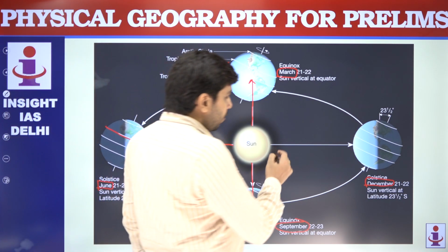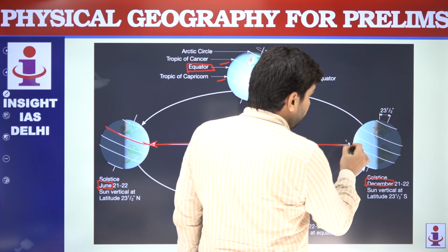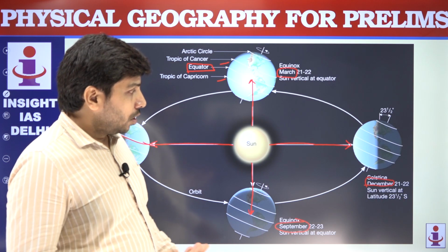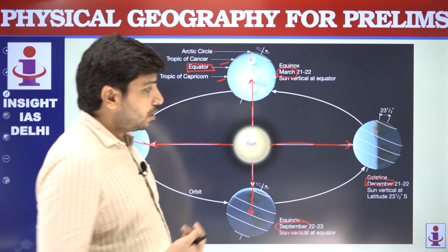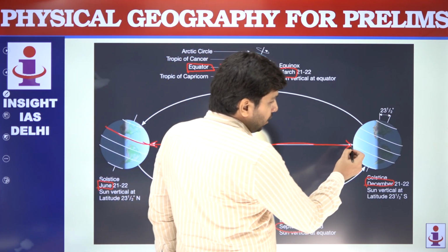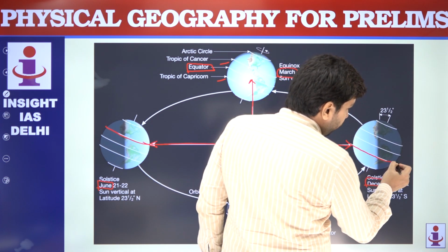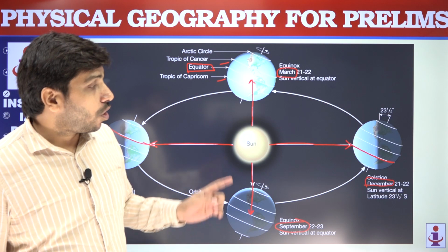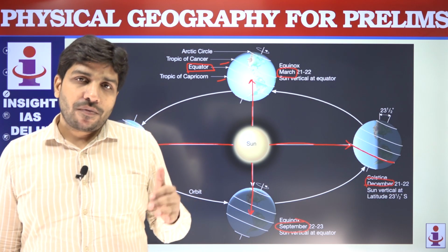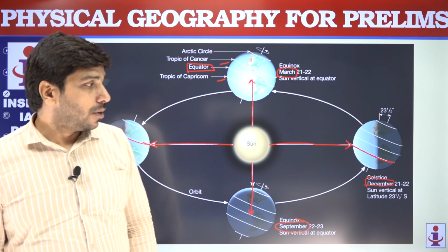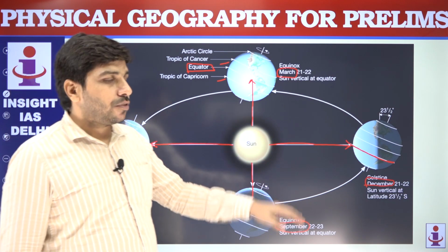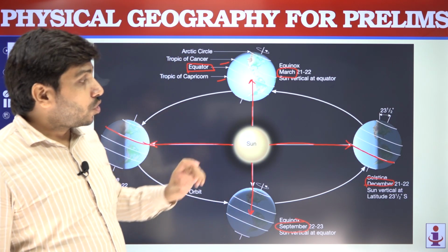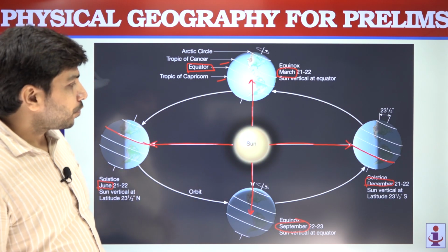But जो दिसंबर होता है, when it is winter in India, जो हमारे यहाँ सर्दियों का मौसम है, that time the sunlight is more focused, more incident on Tropic of Capricorn. Tropic of Capricorn is in southern hemisphere. So जब ज़्यादा sunlight southern hemisphere में जा रहा है, means the duration of day is longer in southern hemisphere.